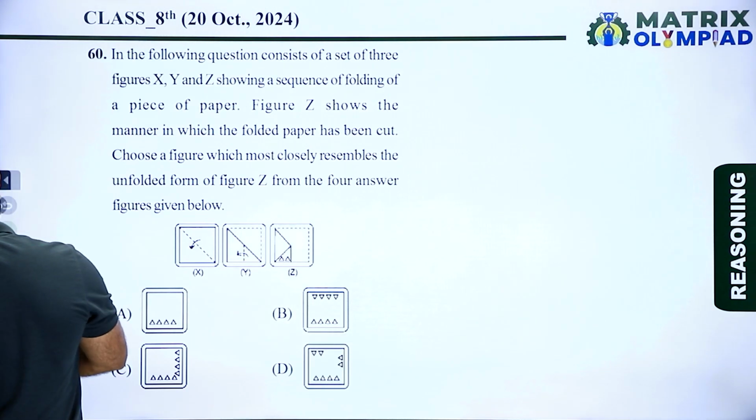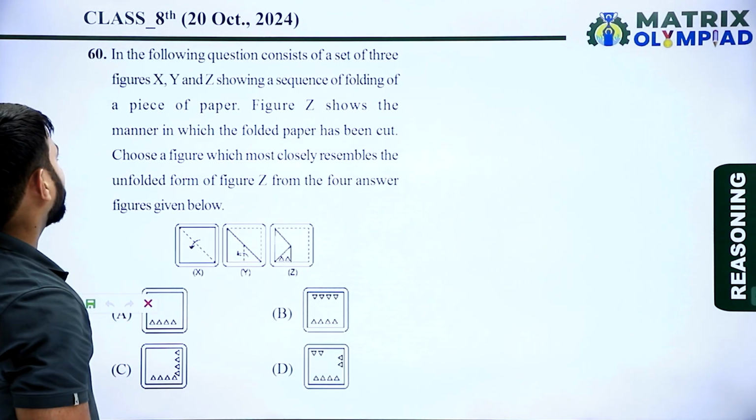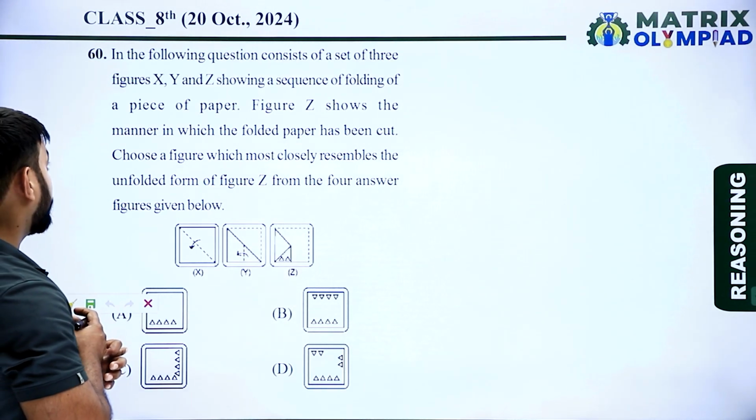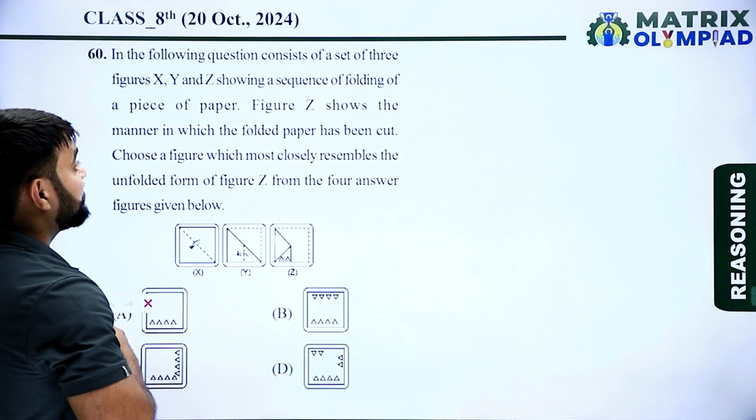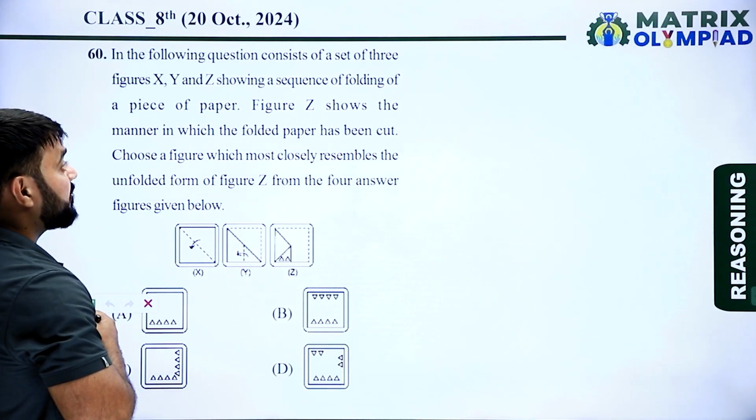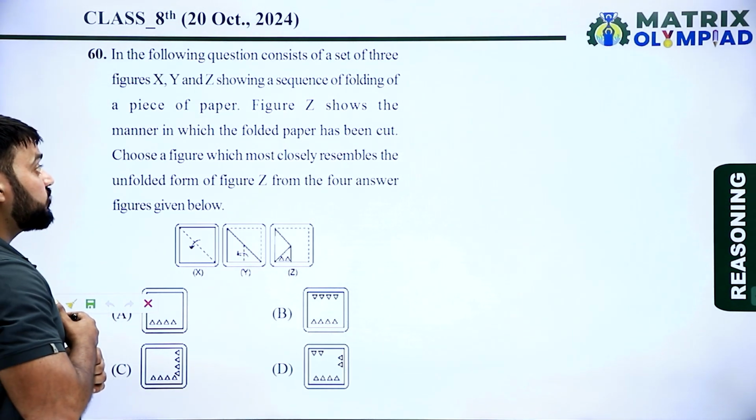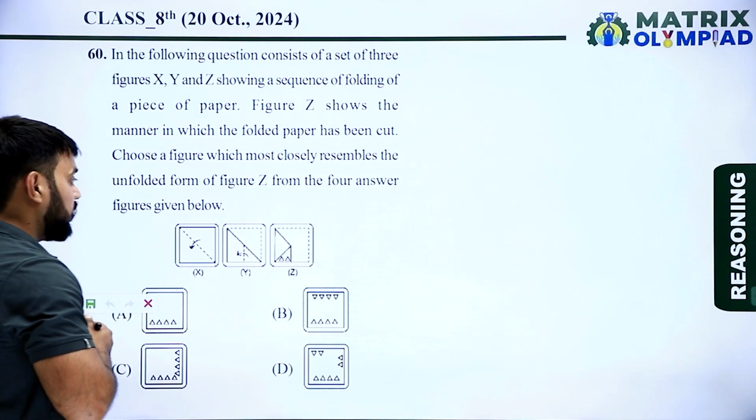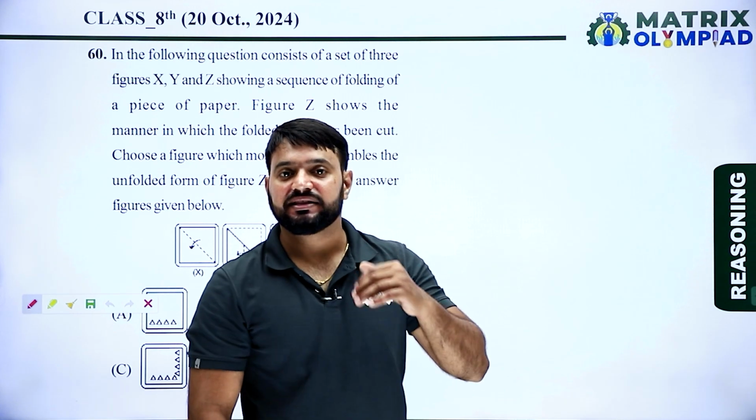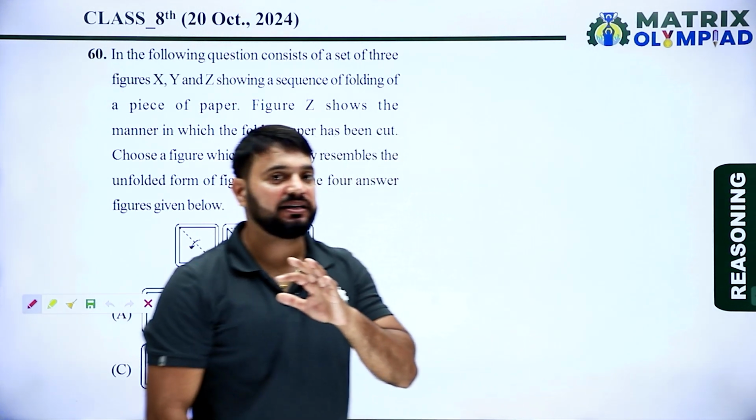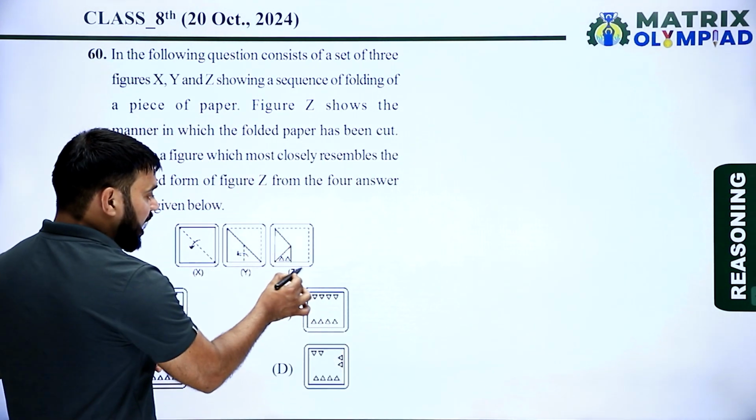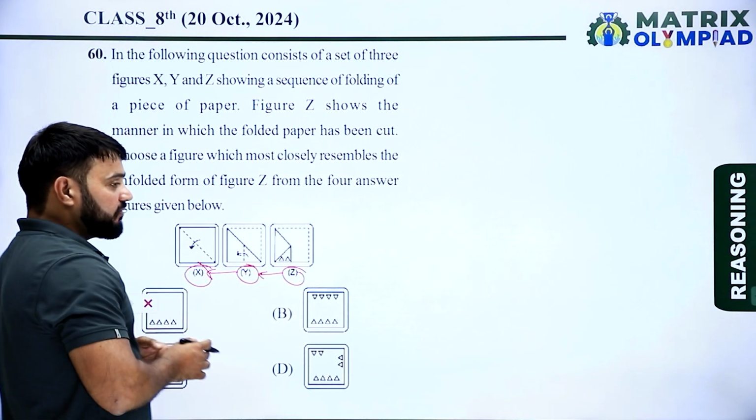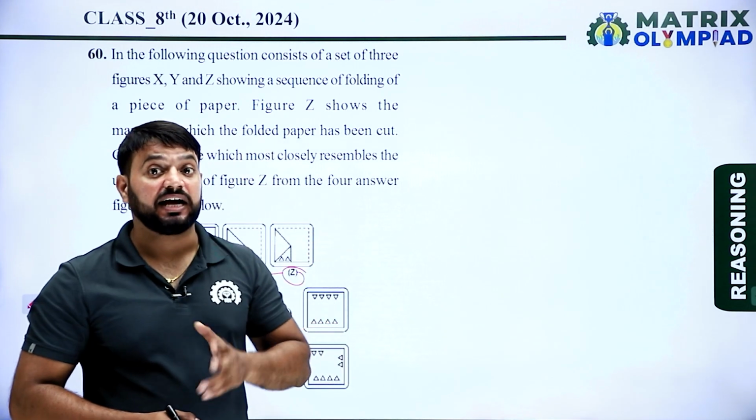So now the next question is question number 60. The following question consists of a set of three figures X, Y and Z showing a sequence of folding of a piece of paper. Figure Z shows the manner in which the folded paper has been cut. Choose a figure which most closely resembles the unfolded form of figure Z from the four answer figures given below. Unfold the paper in the same sequence in which it was folded and find the mirror image in each case. First unfold Z, then we get Y. Now unfold Y, then we get X, and find the image of X because X represents the unfolded paper.